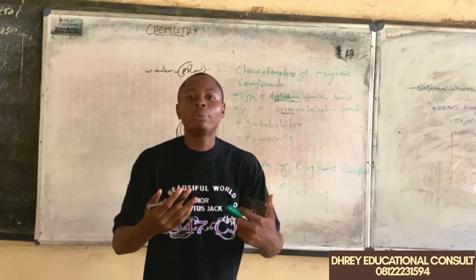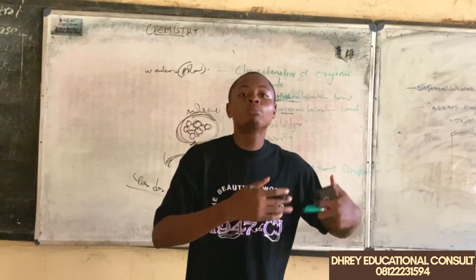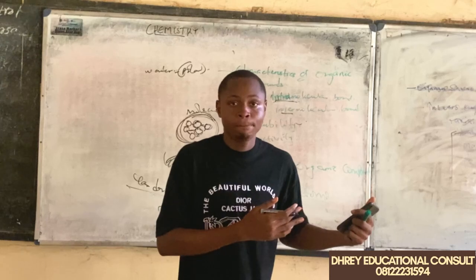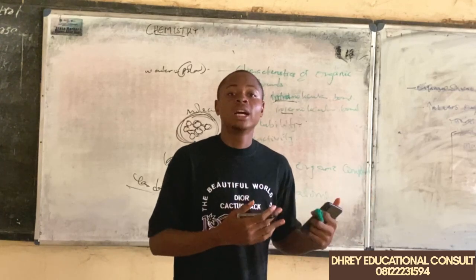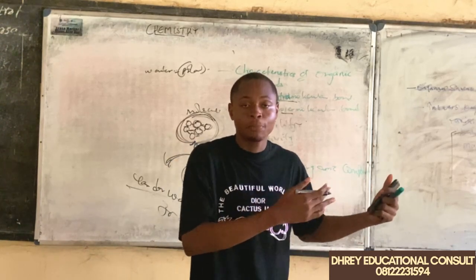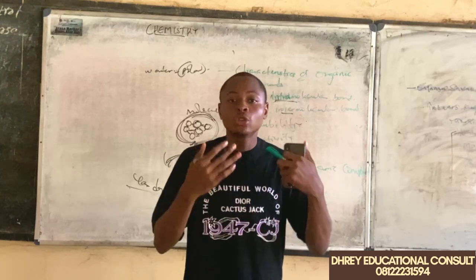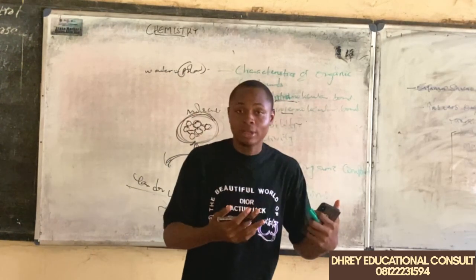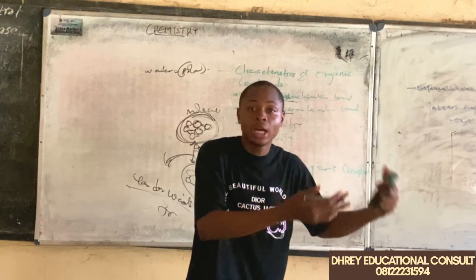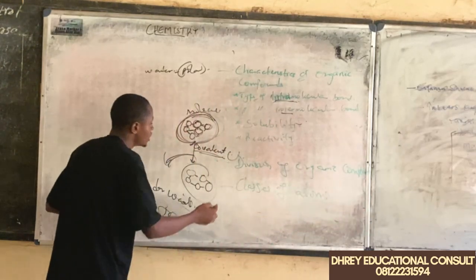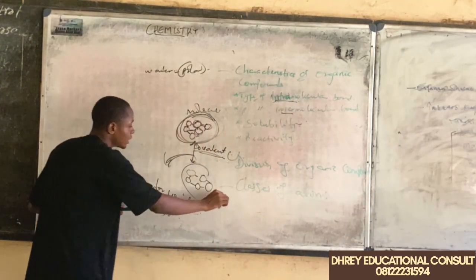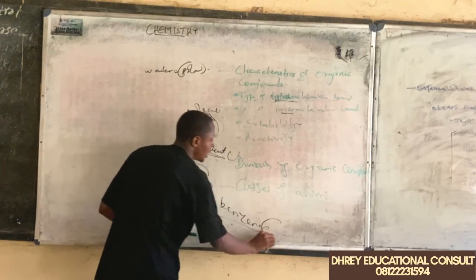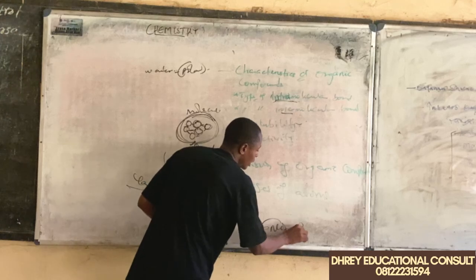Organic compounds are usually non-polar, though some may be polar, and that is why some organic compounds dissolve in water. But generally, the solubility of organic compounds is in other organic compounds, which are usually also non-polar. So organic compounds dissolve in solvents like benzene. This is an organic compound and it is non-polar.